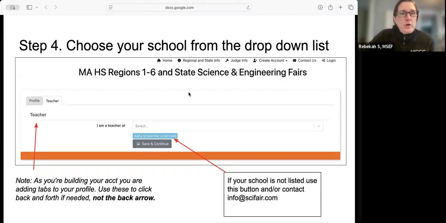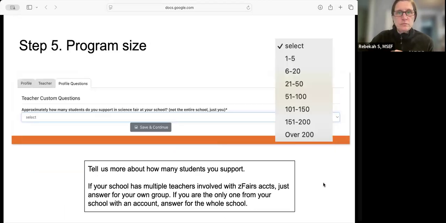You will notice as we go through these tabs that you're adding tabs to your account. So when you start navigating zFairs, you want to use the embedded navigation in the system, either clicking around the tabs, or you'll see on the forms there are ways to exit and move around, rather than using the back arrow or the forward arrow on zFairs. It just makes the process easier.